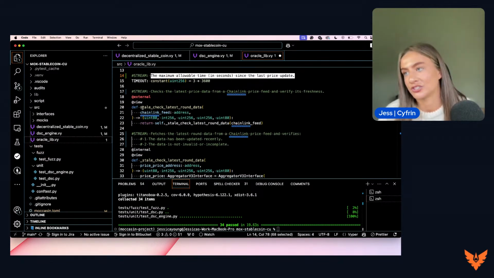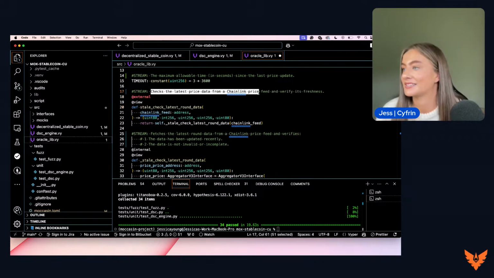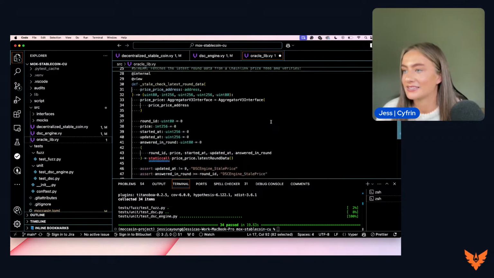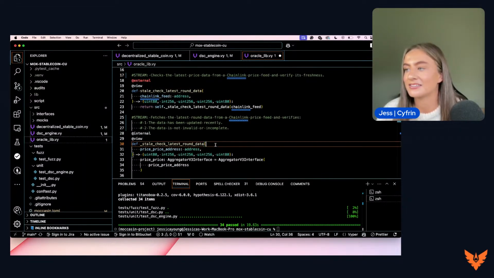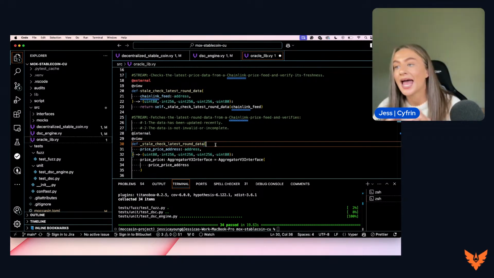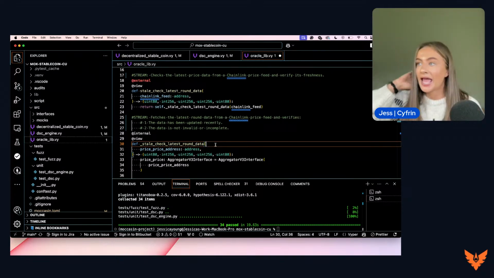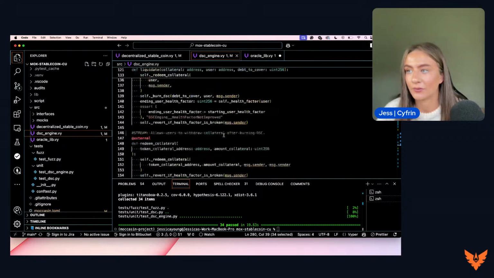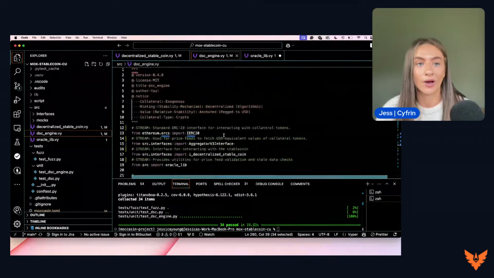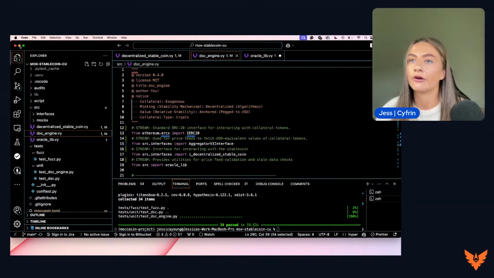So we have the different functions here. We have the stale check latest round data function. This checks the latest price data from a Chainlink price feed and verifies its freshness. And this is going to check for 2 different things. First of all, that the data has been updated recently and that the data is not invalid or incomplete. So these are the 2 checks that have been done there. And all of this information is fed into the DSC engine to make sure that people's collateral and health scores are where they should be. So they're the 3 functions that are in scope for this code base.